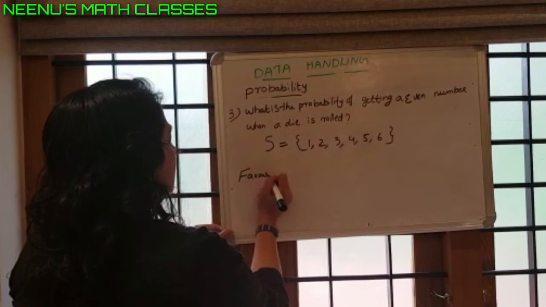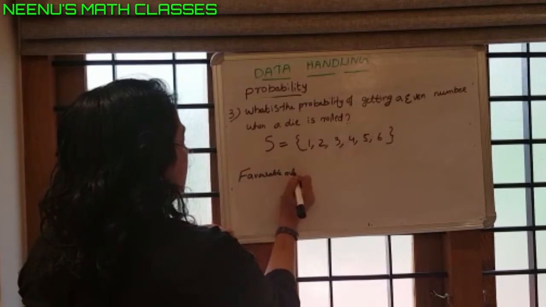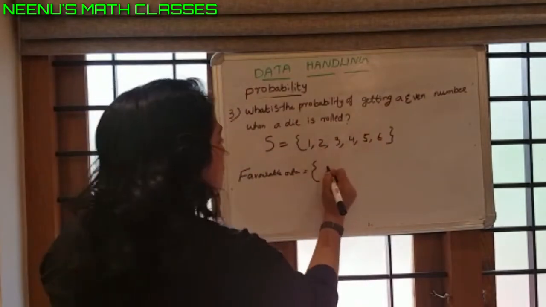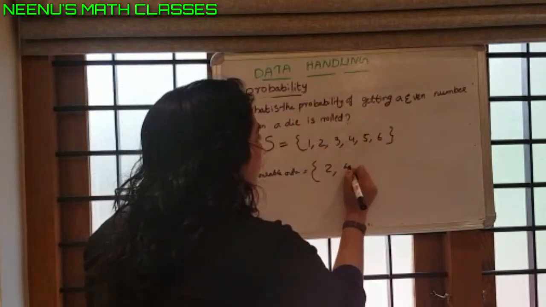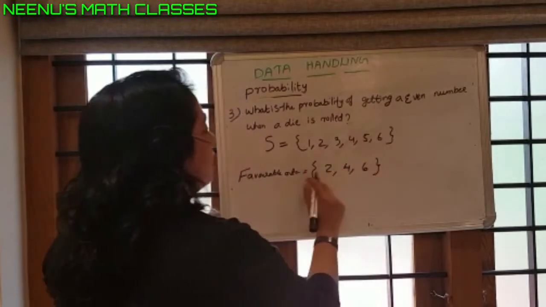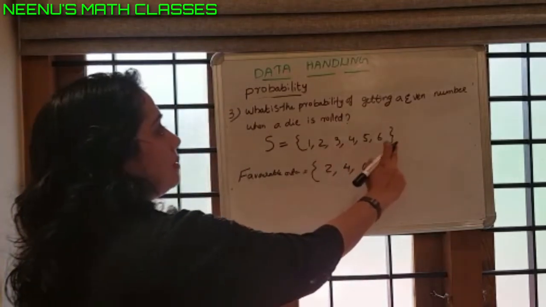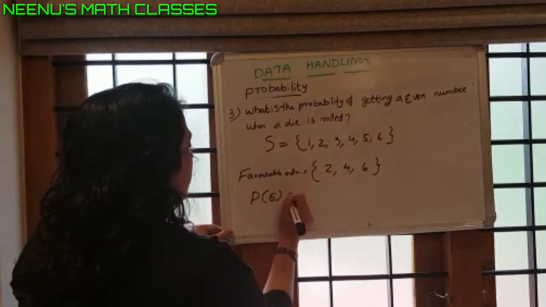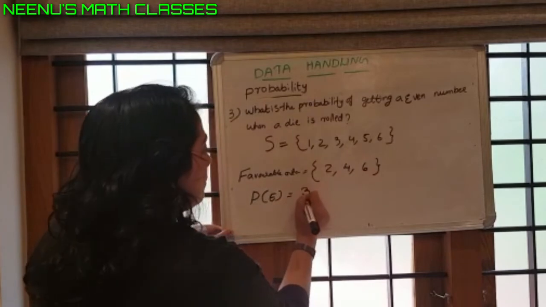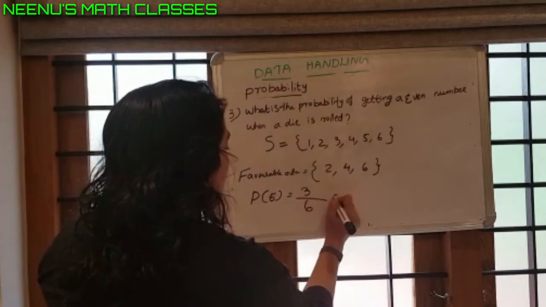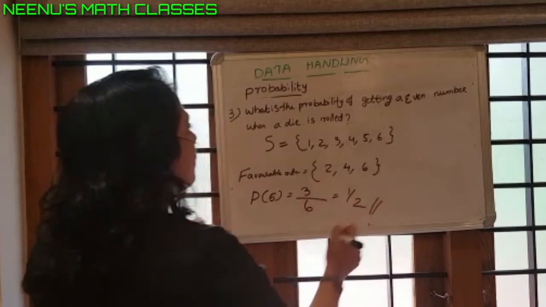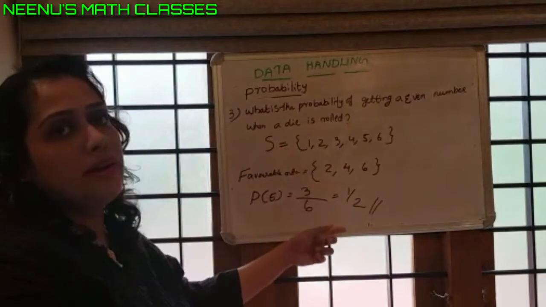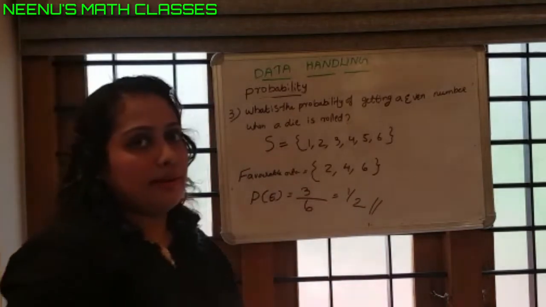Favorable outcomes are getting an even number. What are they? Here the even numbers are 2, 4, 6. These are 3 even numbers, and 6 is the number in the sample space. Then the probability of an even number is 3 by 6, which is equal to 1 by 2. That is, the probability of getting an even number when a die is rolled is 1 by 2.